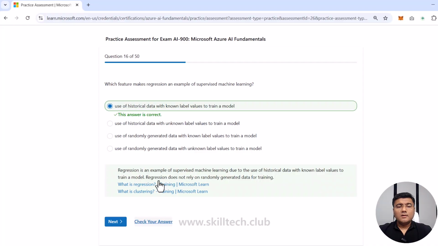Thank you. If I check the answer, this is the right answer, and these two links are very important. Please go through that. Regression and clustering are the two most common algorithms which they always use for the questions, and you can see this right now.